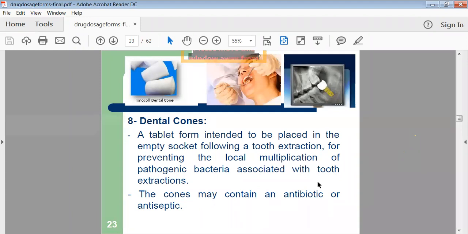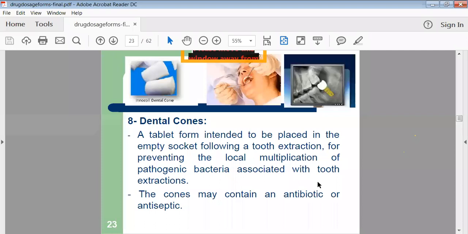Sometimes when we want to remove a tooth, in that removed place there might be chances that microbial growth may occur. So for that purpose, to avoid the microbial growth and to heal the wound from where we have removed the tooth, we can place such a tablet which has the perfect shape of a cone or the perfect shape of the tooth. For a particular period, or for particular days, that tablet will remain in that cavity, and it will avoid the microbial growth, as well as provide painkillers, and avoid such kinds of problems. So they are called dental cones.